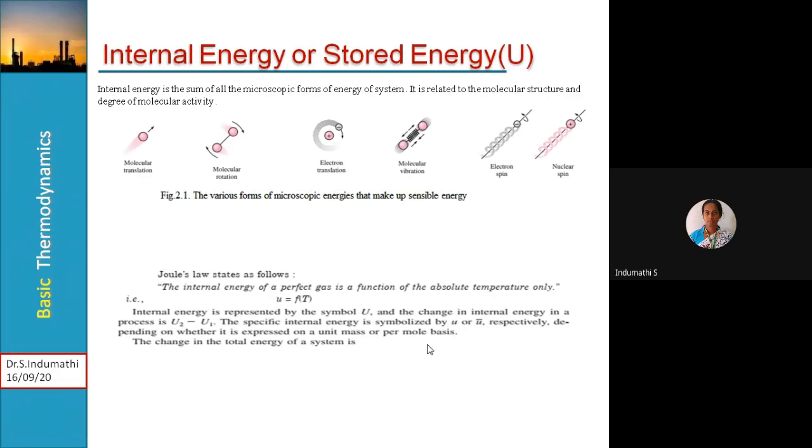The specific internal energy, that is, the internal energy divided by the unit mass, is generally represented with lowercase u or u bar, depending on whether it is expressed on a unit mass or per unit mole basis. Then the change in total energy of a system, E2 minus E1, is equal to the change in kinetic energy plus the change in potential energy plus the change in internal energy. Depending on the system given in the problem, whether it is a closed system or open system, you have to consider the relation accordingly.